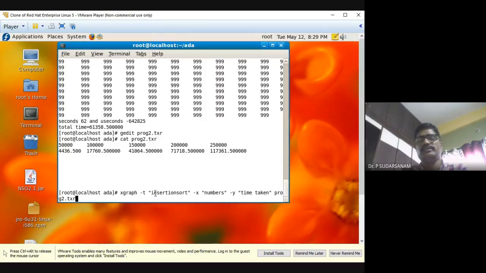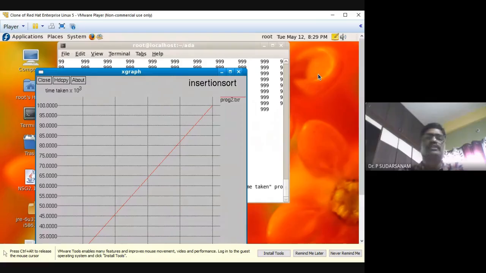Even you can enter insertion sort, and -x numbers, -y time taken, and program2.txt. Because I cannot make the window bigger here. If I make it bigger, it is not visible. Two screens are being used here, so I can show only this much. So now when I enter this, this is the graph.